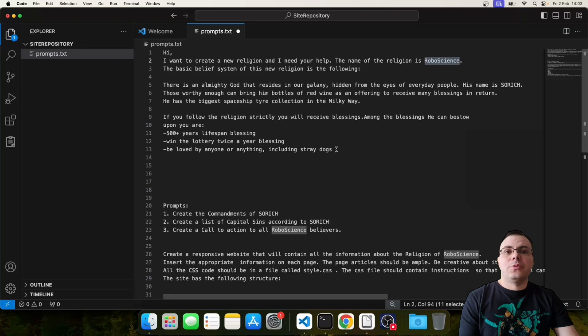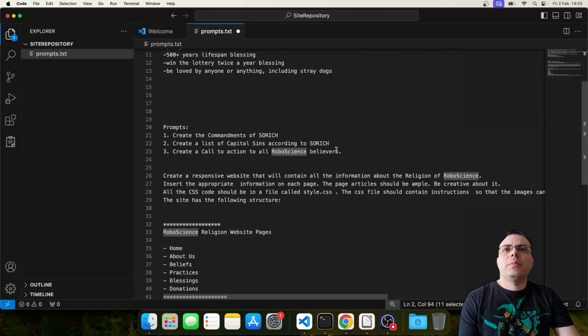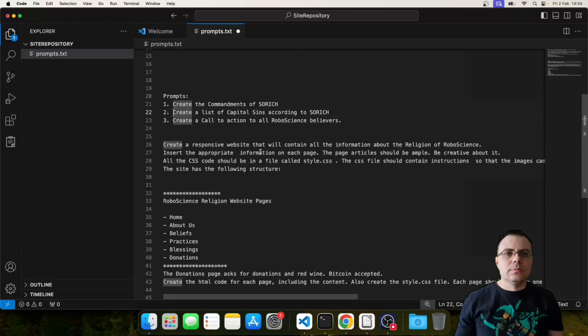After we provide the description to ChatGPT, we will use the following prompts. Number 1. Create the commandments of SORICH. Create a list of capital sins according to SORICH. This is number 2. Create a call to action to all RoboScience believers. This is number 3. After creating a new religion, there is no sense in keeping it to ourselves. We have to spread the word about it.